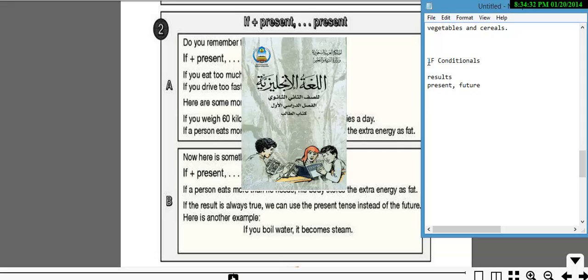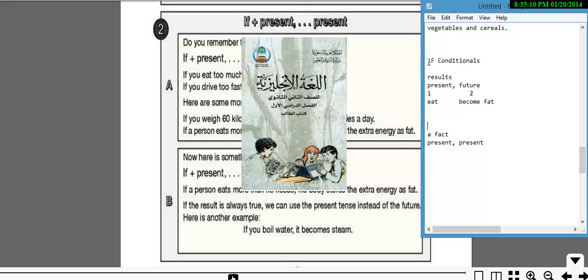But the other one, which is talking about a fact or a truth, is all about using a present tense and then another present tense to tell you that it's going to happen at any time. It doesn't have to do with any kind of order in terms of timing. For example, if you eat too much, you'll become fat. What happens first? The first thing that happens is you eat too much, and the second thing that happens, in the future, is that you will become fat.